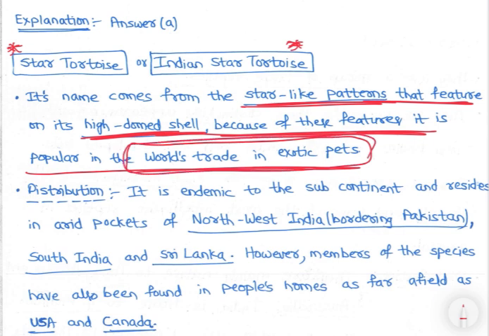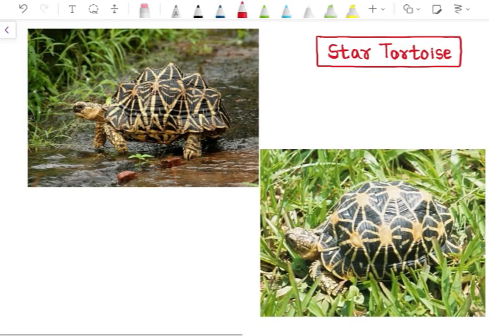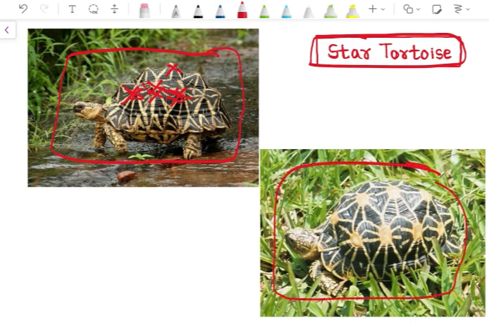So let's look at the image and you will get clarity. These are star tortoises, with a star-like formation on the shell. We have already discussed the difference between tortoises and turtles. These star-like designs are on the star tortoise.